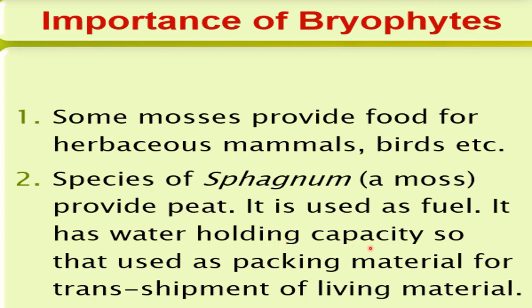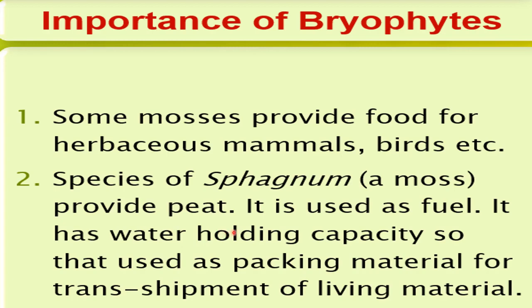It has water holding capacity also, so it is used as packing material for transshipment of living material. While transshipping living material, there is a requirement of a packing material which can hold water. So here peat is used as the packing material because it has water holding capacity, and because of this, living material can be packed inside it and used for transshipment.